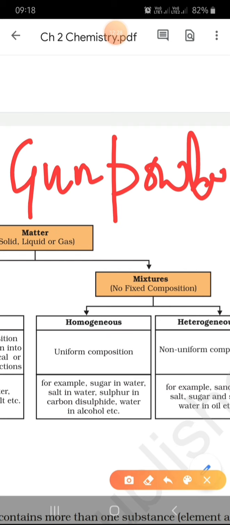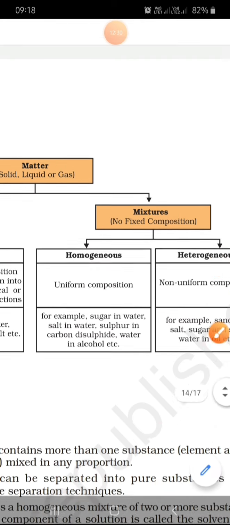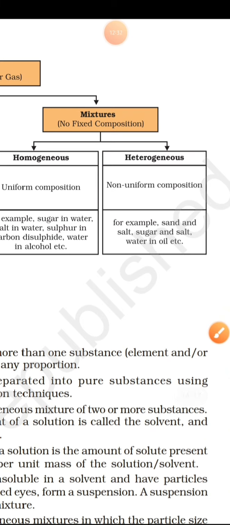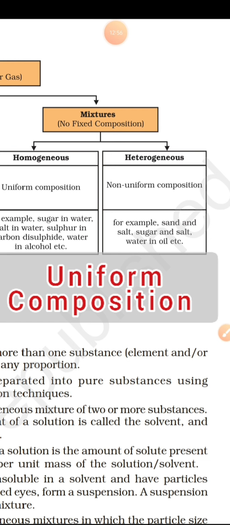Now I'll come to the main part. Mixtures are further classified into two: one is called homogeneous mixtures and the other heterogeneous mixtures. So what are homogeneous mixtures? Those mixtures in which substances are completely mixed together and are indistinguishable from one another are called homogeneous mixtures. That means a homogeneous mixture has a uniform composition.